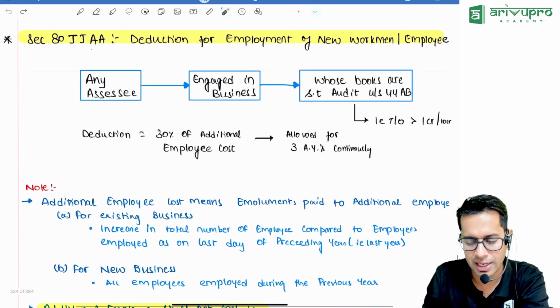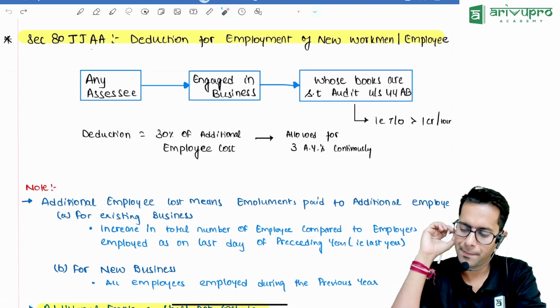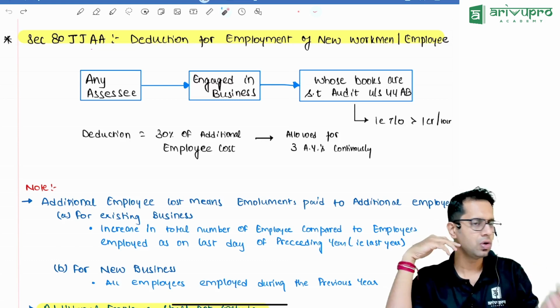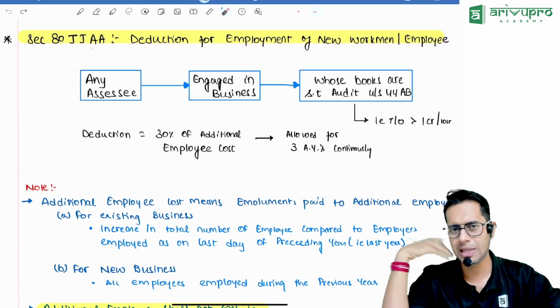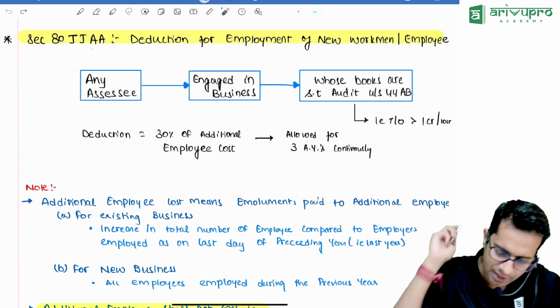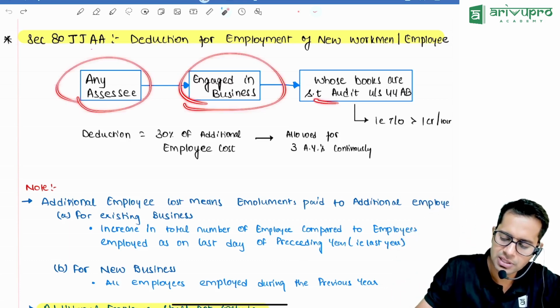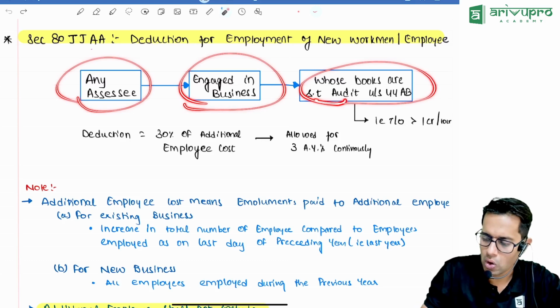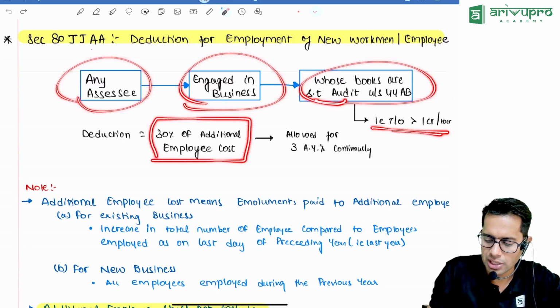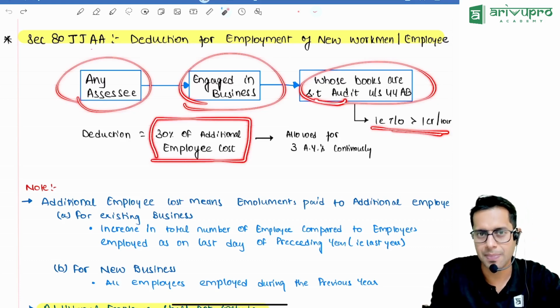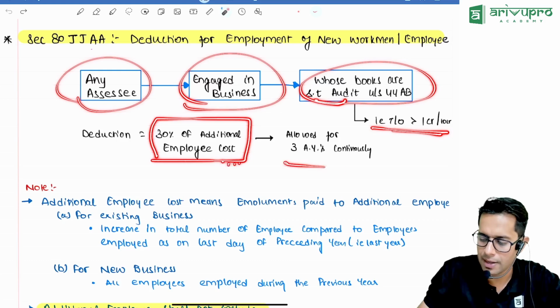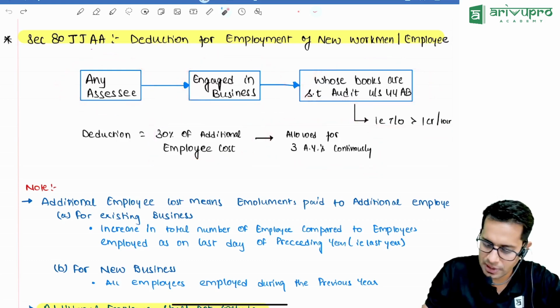Then 80JJAA, deduction for employment of new workmen. If you are adding new employees in your company, then you can claim extra deduction apart from their salary. Any assessee engaged in the business whose books of accounts are subject to audit has a turnover more than 1 crore or 10 crores shall claim a deduction of 30% of additional employee cost incurred by him for a continuous period of 3 assessment years.